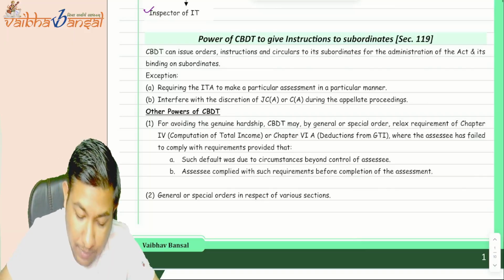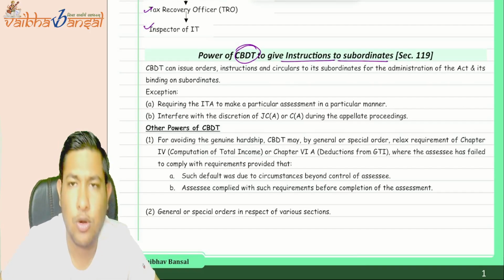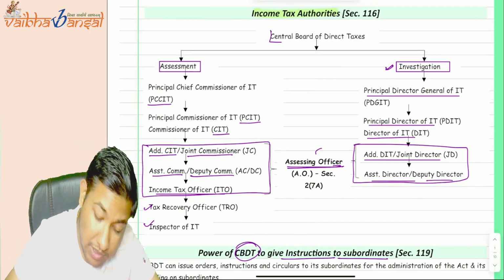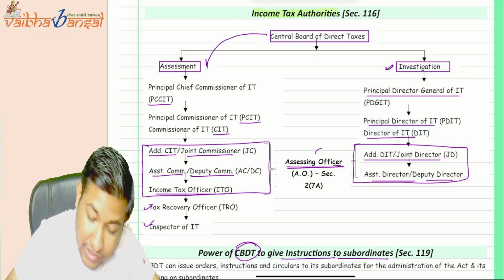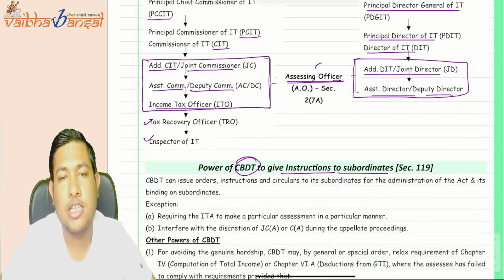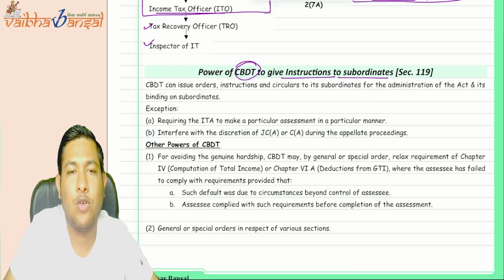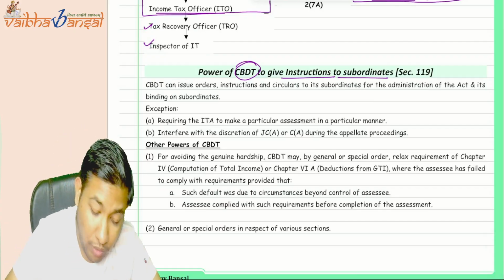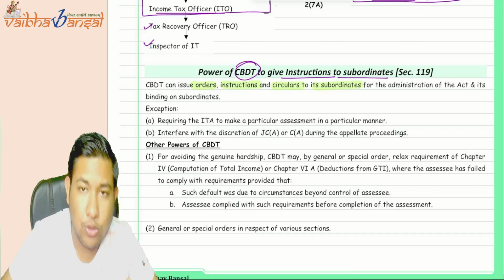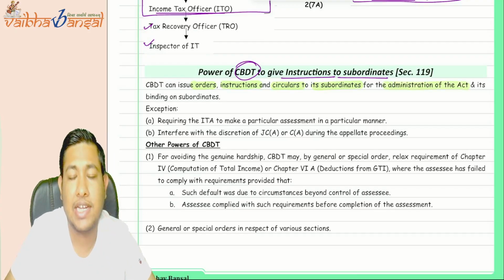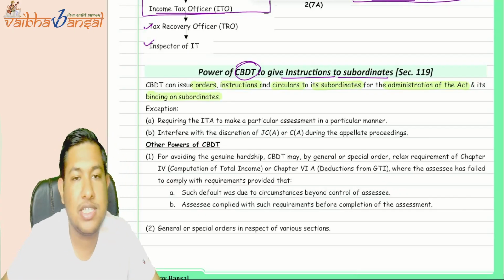Now we are going to see the powers of the CBDT. We need to understand the powers of CBDT to give instructions to the subordinates. For the CBDT, every wing is subordinate to it. So CBDT is the main authority who can give orders to its subordinates. The CBDT can issue orders, instructions, or circulars to its subordinates for the administration of the Act. The Act is the Income Tax Act 1961.